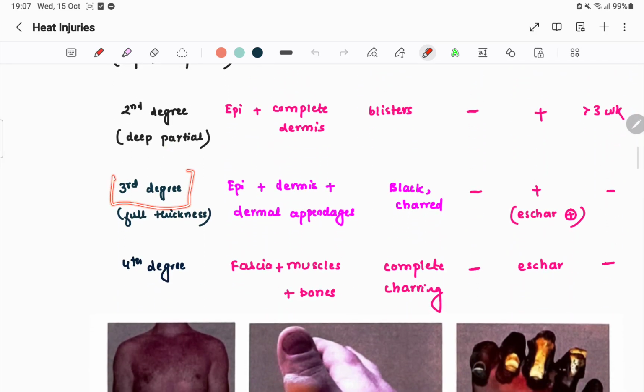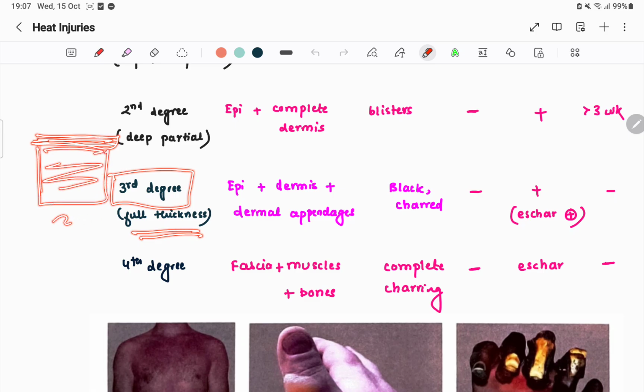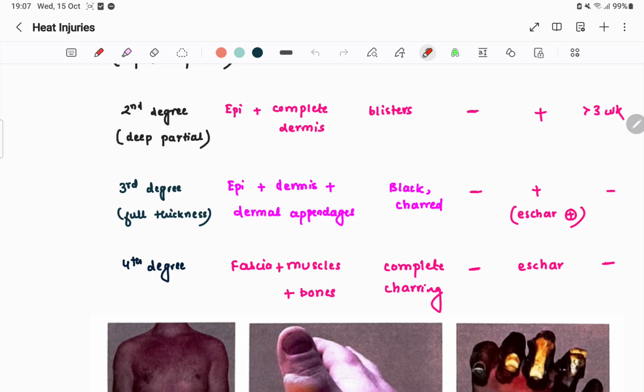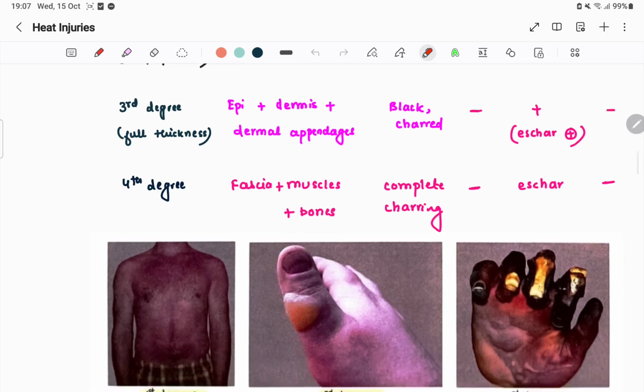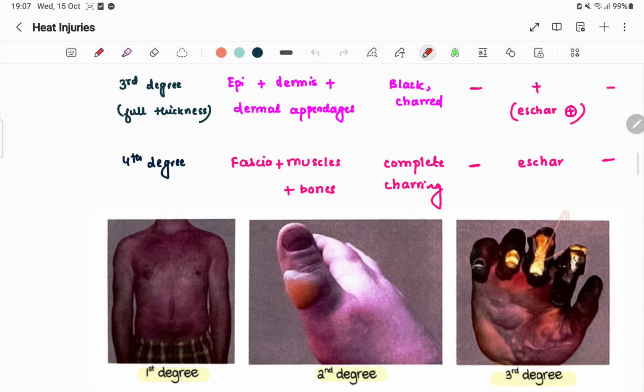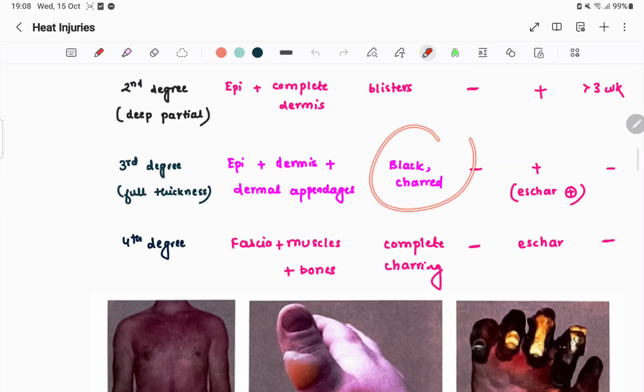The third degree is the full thickness burn, where the epidermis is burnt, the dermis is burnt, and the dermal appendages are burnt as well. Here there will be blackening and charring. You can see here the third degree burn. This is a full thickness third degree burn. There is blackening and charring of skin. Due to dry heat, charring occurs.